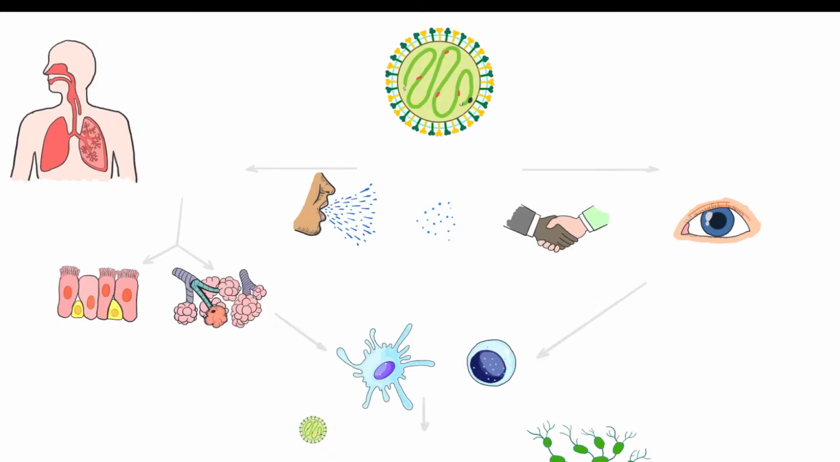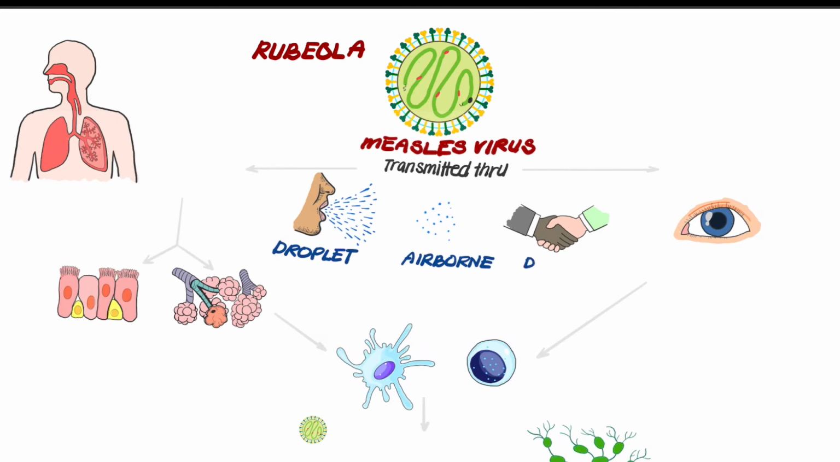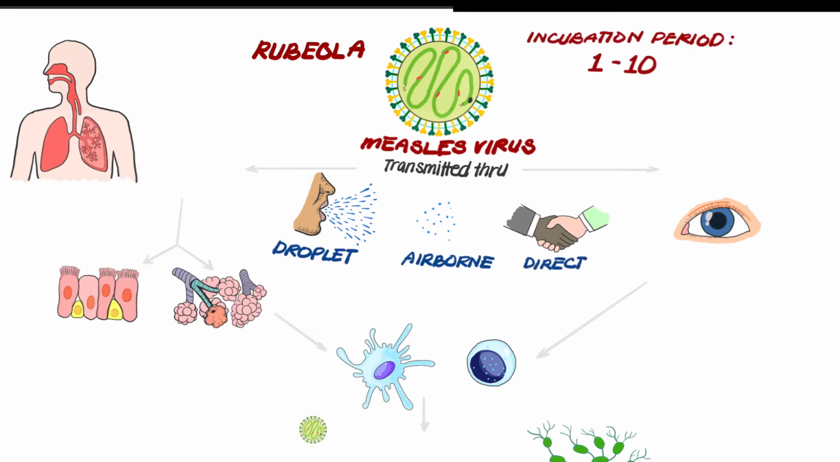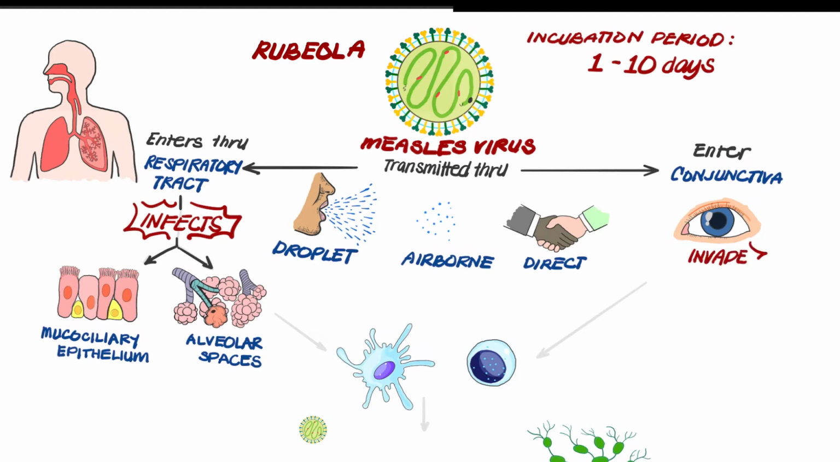Another disease that is rampant in our country is measles. Rubeola, also known as measles, is a highly contagious viral disease caused by Measles virus. The virus is transmitted via droplet, airborne, and direct contact, and it has an incubation period of 1 to 10 days. Measles virus enters through the respiratory tract. It infects the mucociliary epithelium or alveolar space. It may also enter through the conjunctiva and invade the space between the cornea and eyelids.